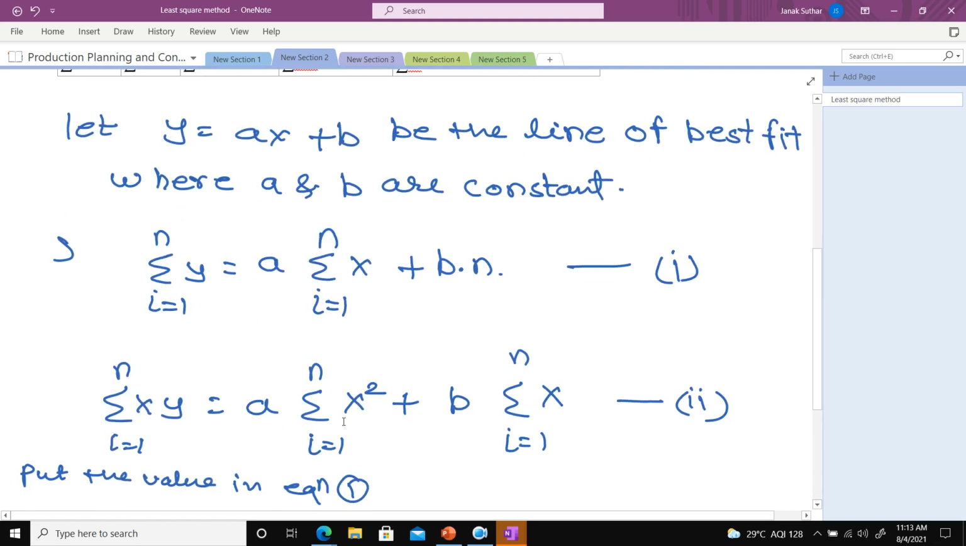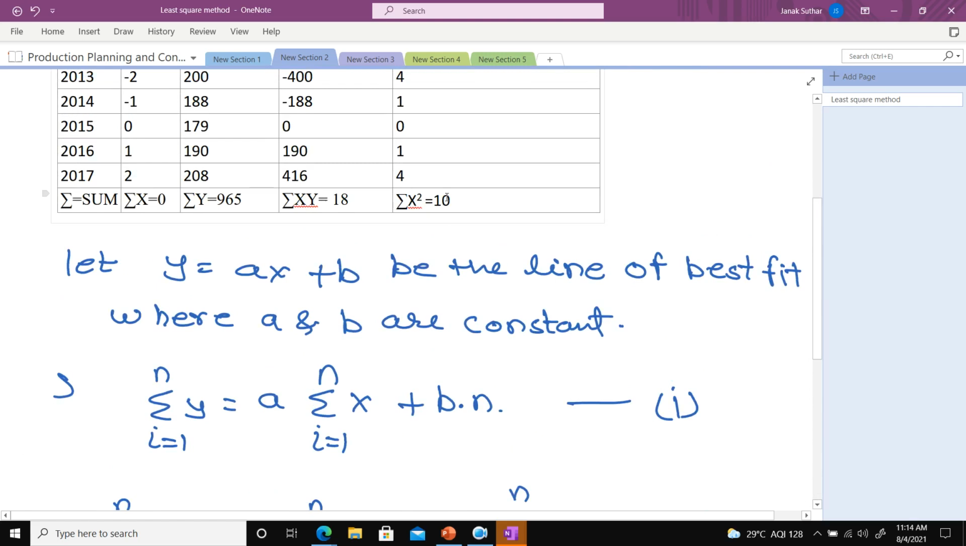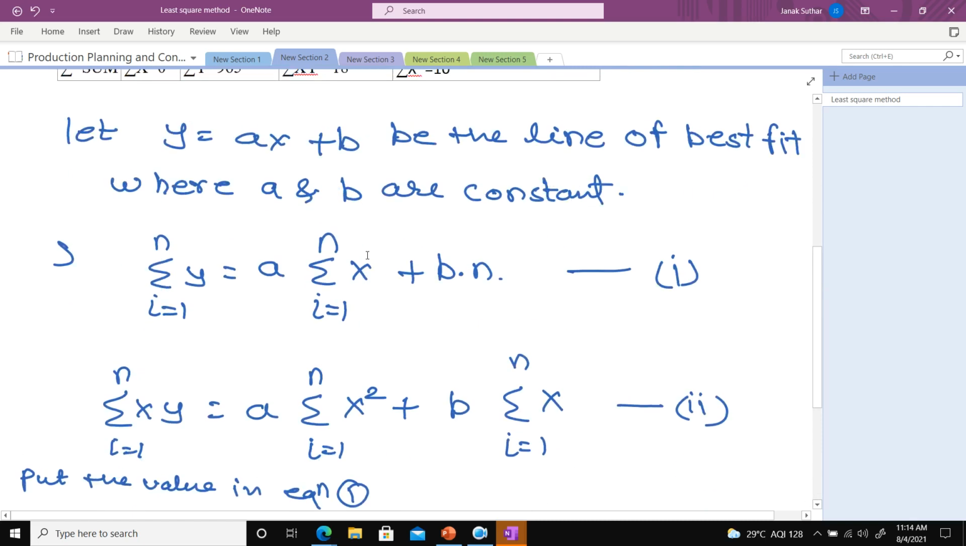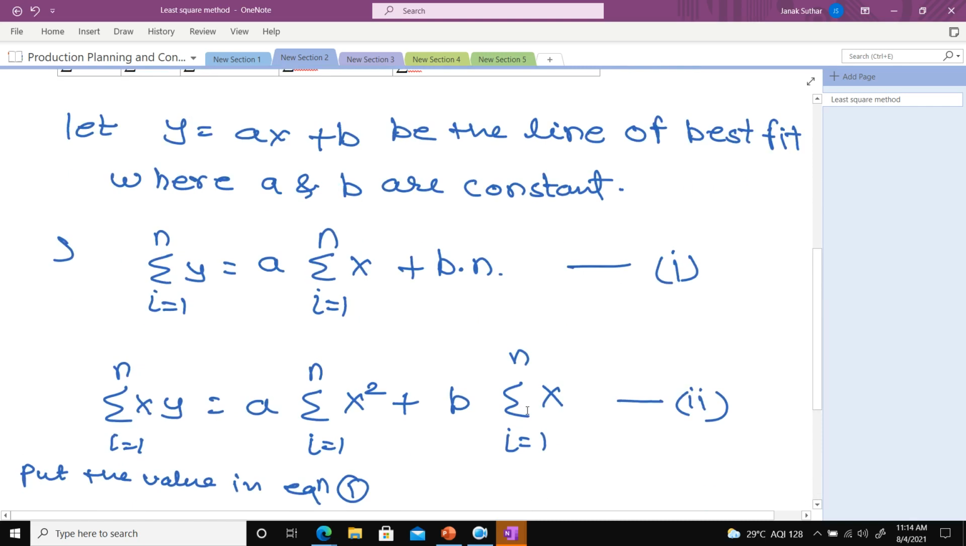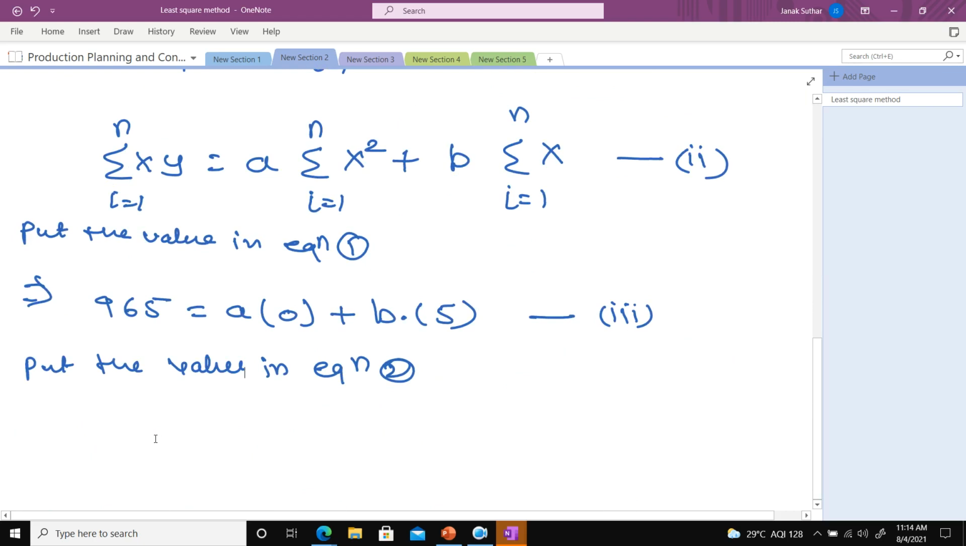If I put the value in equation 2, just tell me class, what is the summation xy that we calculated? That is 18. Now what is the x square? Summation x square, that is 10 we calculated. You can see here summation xy is equal to 18, summation x square is equal to 10. Now the next, summation x is equal to 0. Just put all the values here in equation 2.